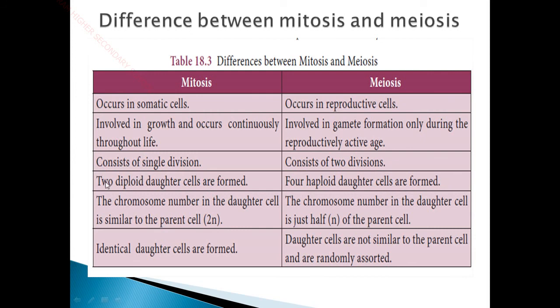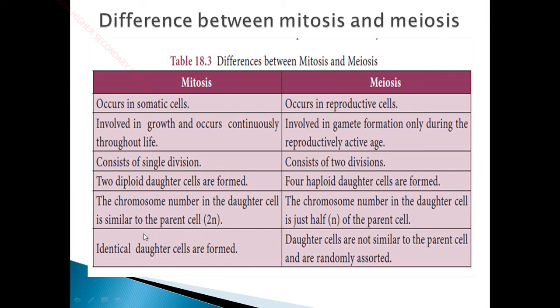At the end of mitosis, 2 diploid daughter cells are formed, whereas in meiosis 4 haploid daughter cells are formed. In mitosis the chromosome number in the daughter cell is the same as that of the parent cell, so the 2n condition is maintained. In meiosis, the chromosome number in the daughter cell is just half of the parent cell, so only a haploid set of chromosomes is present, whereas in mitosis the diploid set is present.